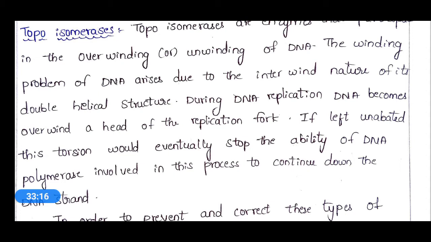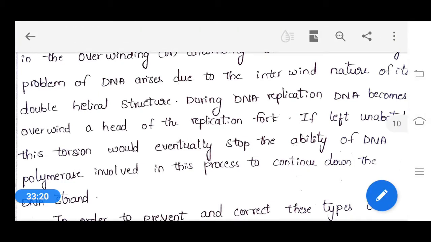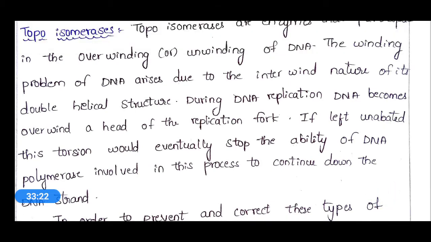This topoisomerase, what it should do is it should unwind or overwind those DNA strands so that DNA polymerase activity can be easily carried through the DNA strand. If not, this winding will stop the process of DNA polymerase.